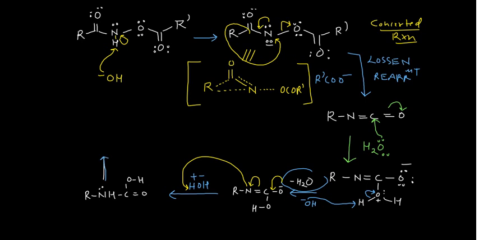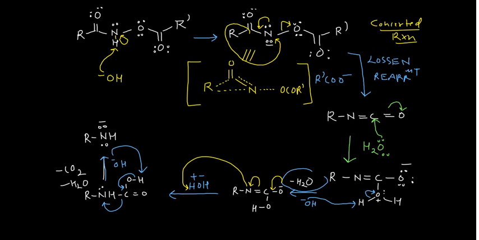You have taken alkali in that case, OH negative. So OH negative can grab this hydrogen from here, and this electron pair will go onto the nitrogen atom, and then the species that you will have is R NH with 2 lone pairs, along with minus CO2 and minus H2O.